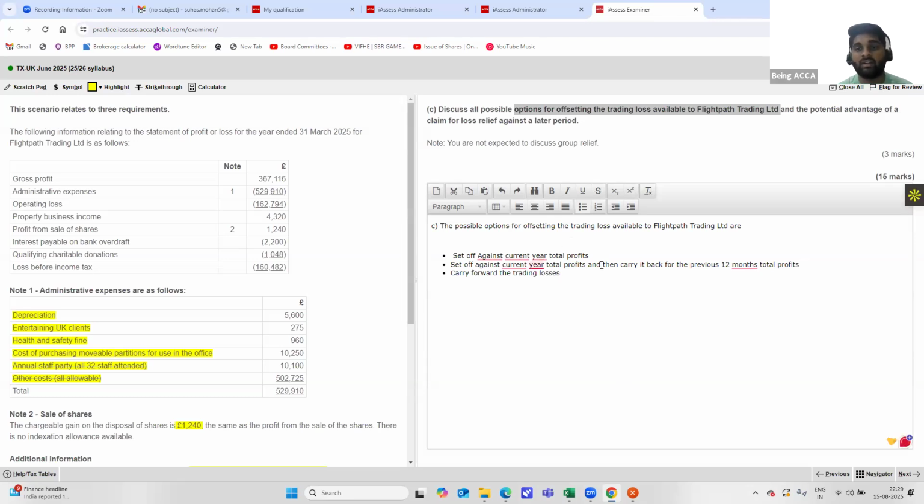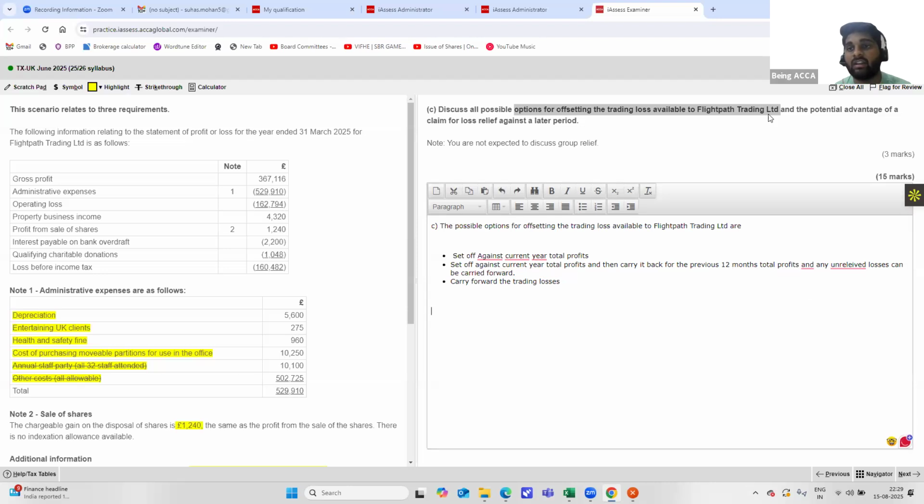If you have done this current year and then carried it back for previous 12 months, you can also tell that any unrelieved losses can be carried forward. You can also mention this point. These are the 3 pointers that they're asking you for. Set off against current year profits, next is set off against current year, then carried back for previous 12 months, and if any unrelieved, they can be carried forward. Third option is carry forward the trading losses.